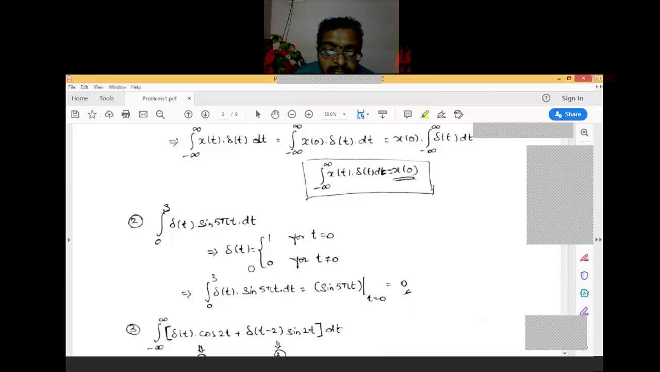Individually, you need to consider the delta of t value, and whatever result you get, add those two and tell me the answer. 1 plus sin 4. Yes, only one. Previous students have given the answer; only those are responding. I request the remaining students to please give a reply in the chat box so that I can go through the problem further. It is only a problem. You need to solve.